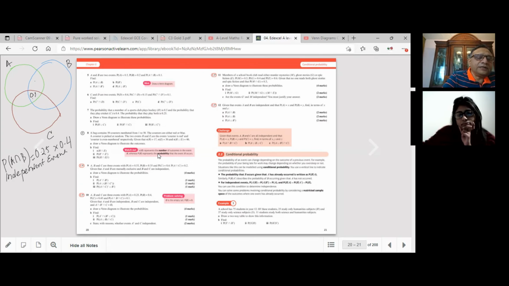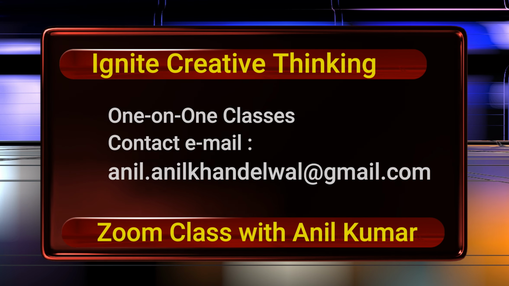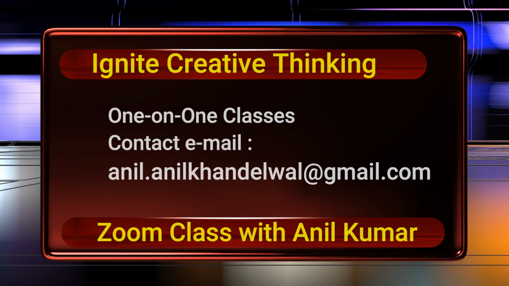Now, let's calculate the probability of A intersection C. What is the other independent event given to us? B and C. So the probability of B intersection C: the probability of B is 0.4 times the probability of C, which is 0.45, because they're independent. Correct. And then you get 0.18.